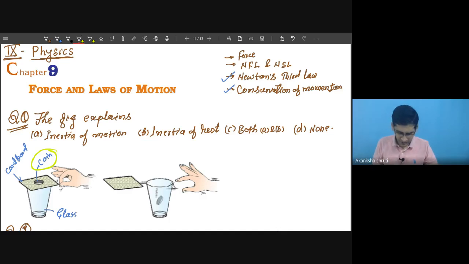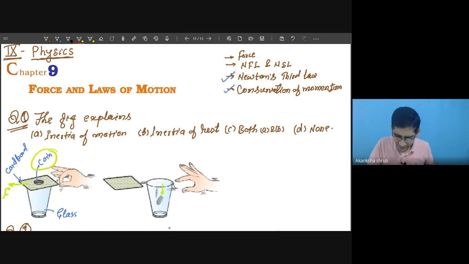Students, here you are applying the force over this cardboard only. So while applying a force over this cardboard, it will move, but this coin, where direct force is not applied, will try to remain at rest. As a result, the cardboard will slip forward, but the coin will try to remain at this state, I mean above the glass. But when there is no support like cardboard, what will happen? The coin will fall downward into the glass.